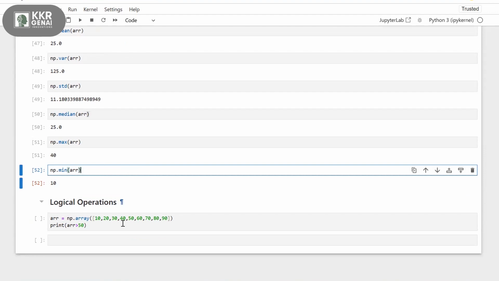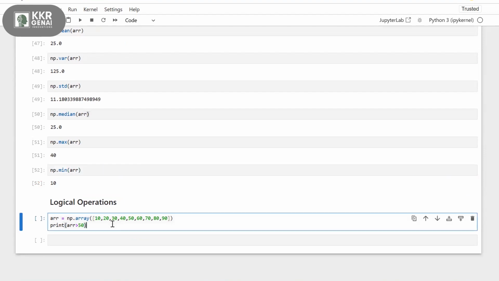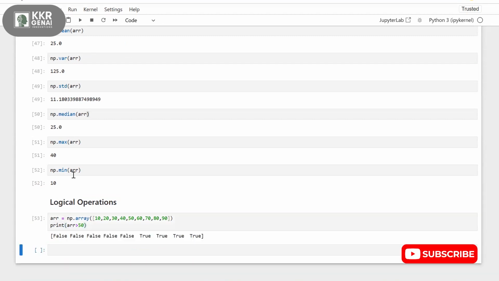And then we have logical operators here. First I'm taking an array of numbers from 10 to 90, and in the print function, I'm giving array greater than 50. First let's see the output.